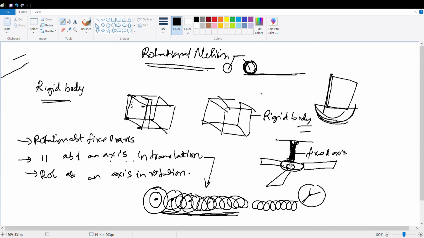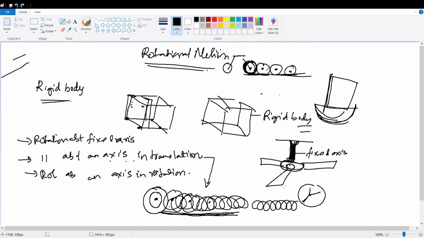Here in the fan, it is only rotating around a fixed axis, but here it is not a fixed axis. Why? Because the axis is constantly changing. When the wheel is here, it is here. The moment it is going ahead, it is here, and it is here, it is here. So it is also going straight and also rotating. Yes or no?